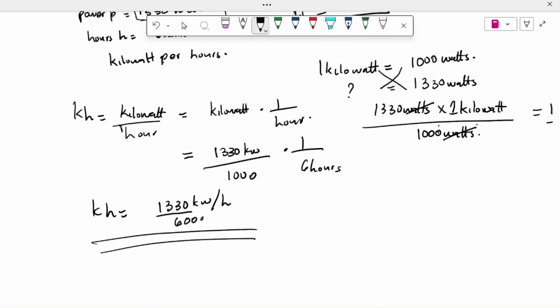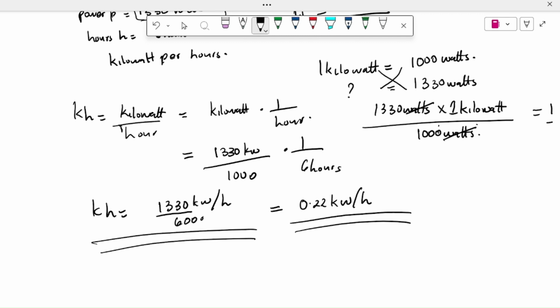You can go further by doing the division and you'll get 0.22 kilowatt per hour. If you do the division using a calculator, it is easier.